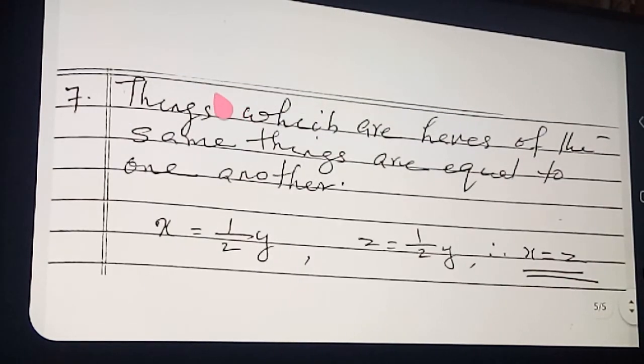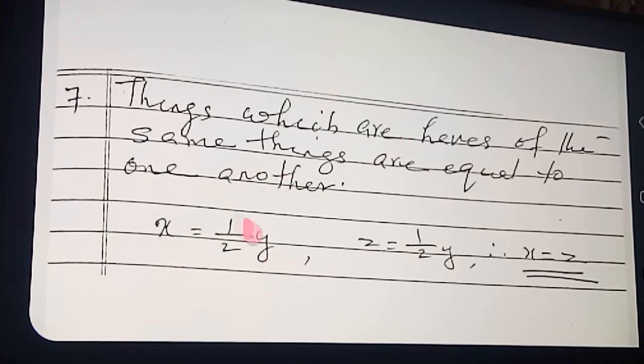Seventh one. Things which are halves of the same things are equal to one another. Same meaning only: there we took double, here half is taken. So here half of Y is taken, and here also half of Y is taken. Then what will happen? Things which are halves of the same things, half of this thing and half of the same thing. Then this X and this Z are equal.